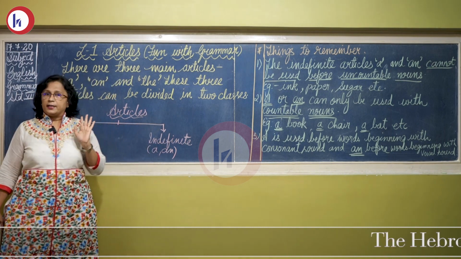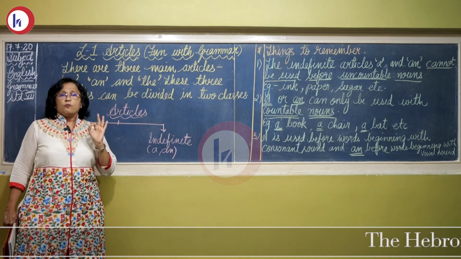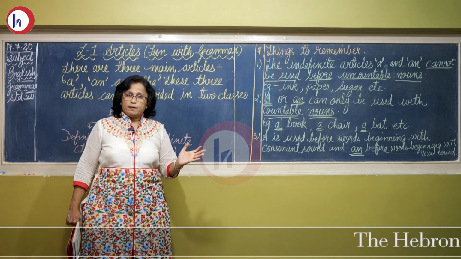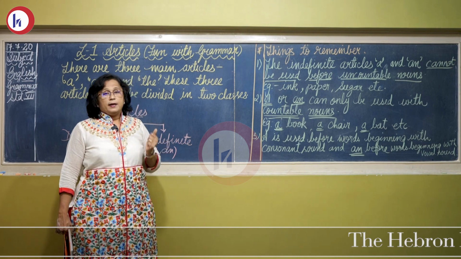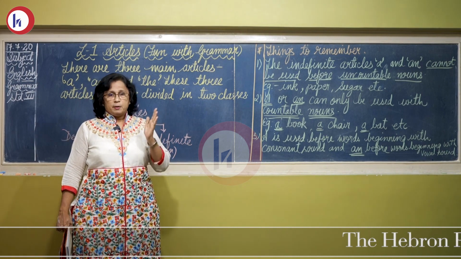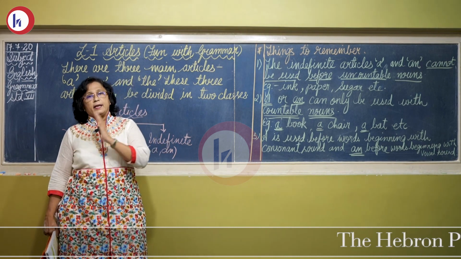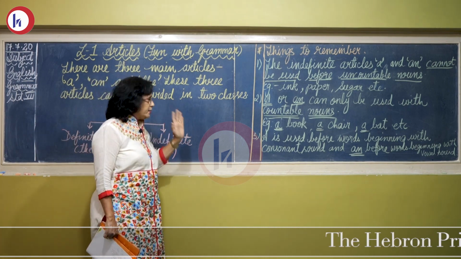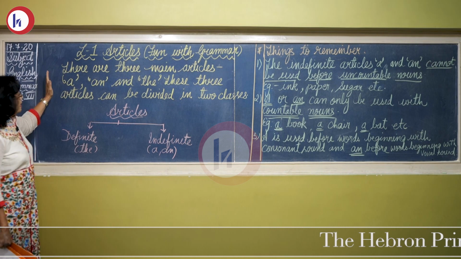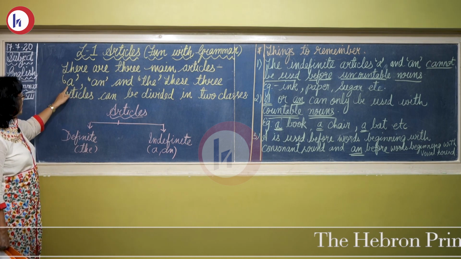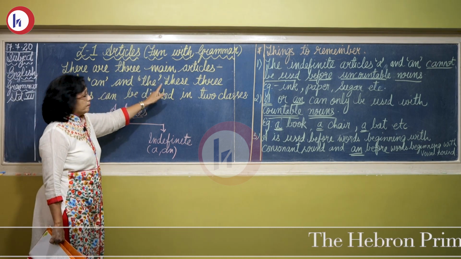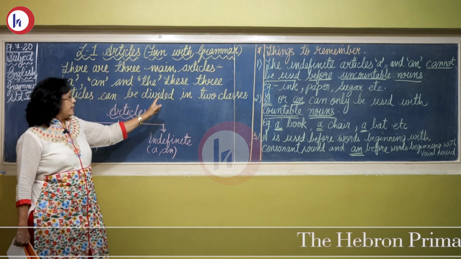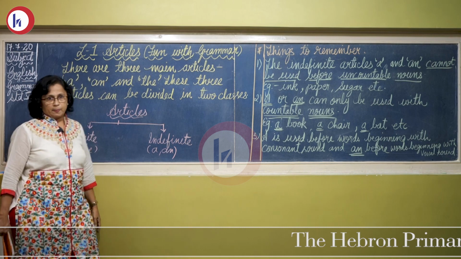These three are articles. These articles we generally use before nouns. What are nouns? You all know. A noun is the name of a person, place, animal or thing. So before that we use an article. There are three main articles, a, an and the. These three articles can be divided in two classes.